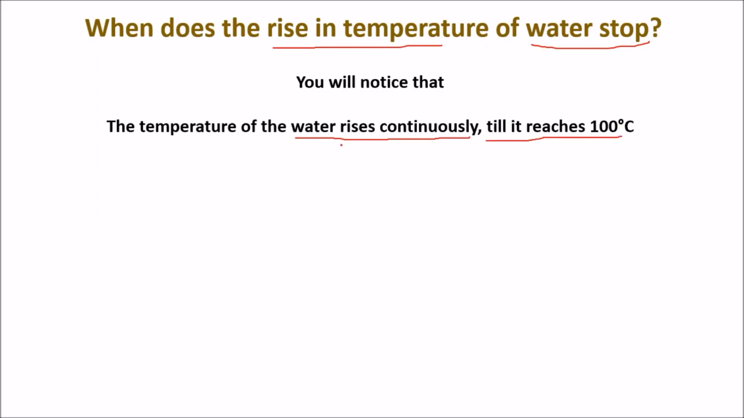Means, for example, if you keep a beaker with water on the burner for 10 seconds, it will reach 2 degrees Celsius. After 20 seconds, it will reach 10 degrees Celsius. Like for 30 seconds, let's think it will reach 50 degrees Celsius. For 3 minutes, let's think it will reach 100 degrees Celsius.